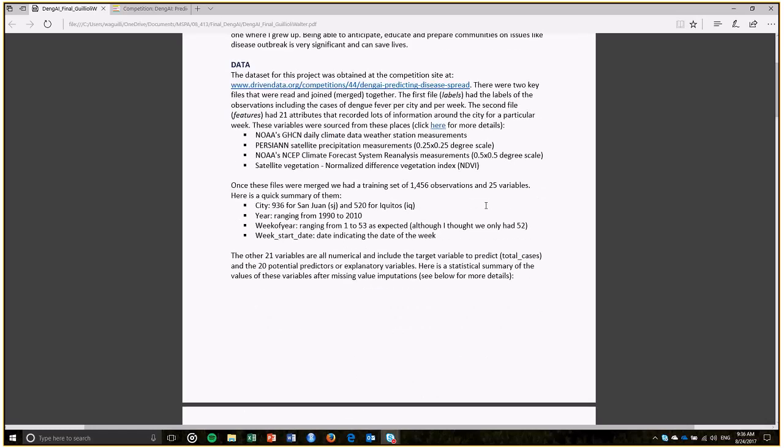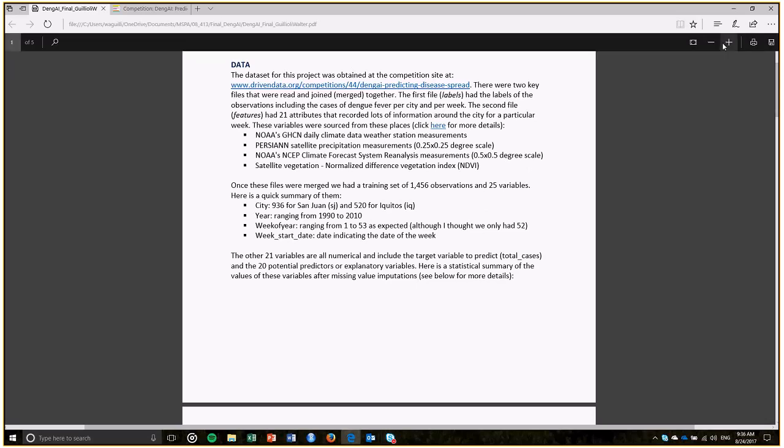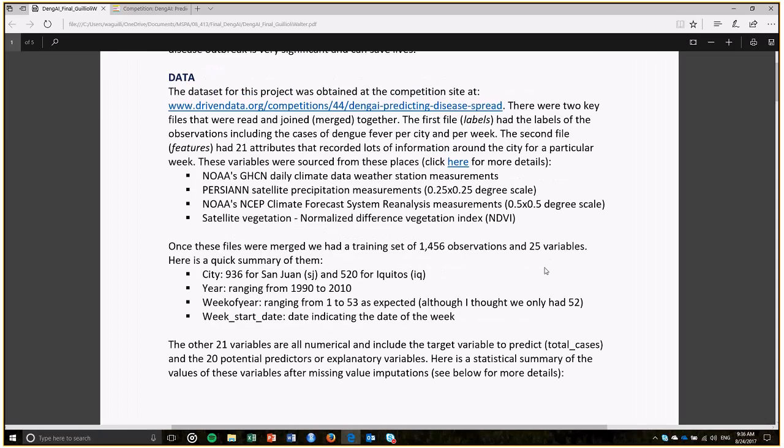In terms of the data set, there were two files that had to be merged together in order to have all the information in one data frame in R. Almost 1,500 observations and 25 variables. I won't describe all of them.